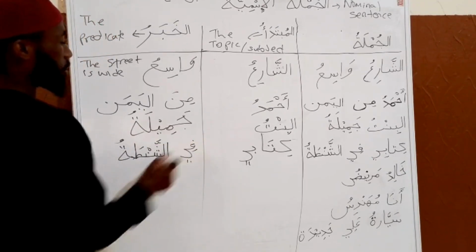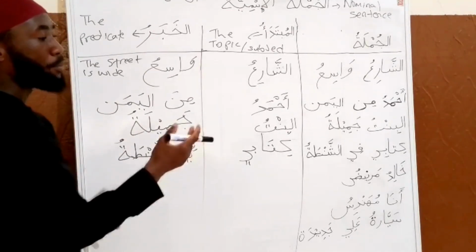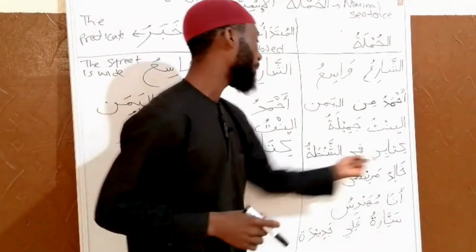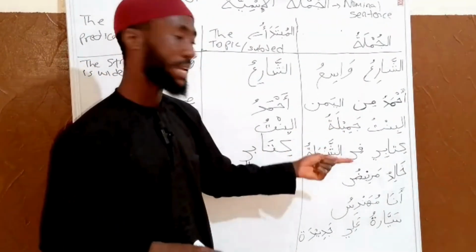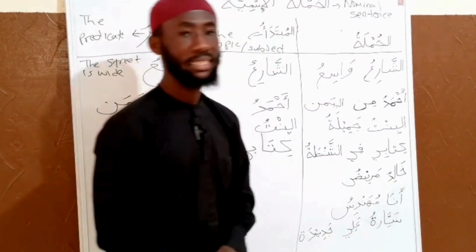Fi ashantatu, that is in the bag. My book is in the bag. Kitabi fi ashantatu. My book is in the bag. Ashantatu means what? Bag.